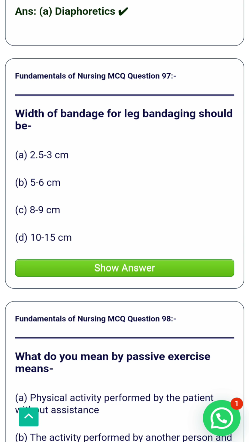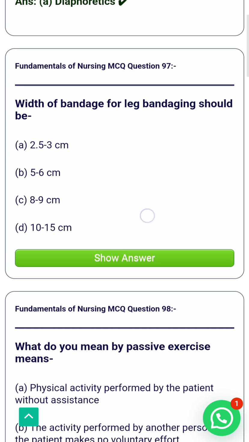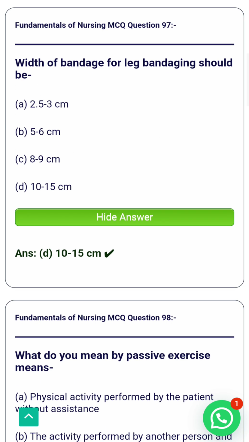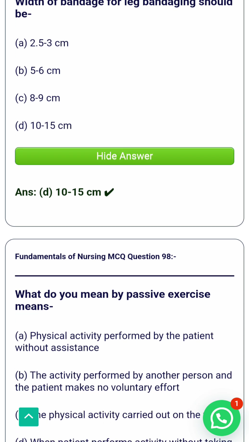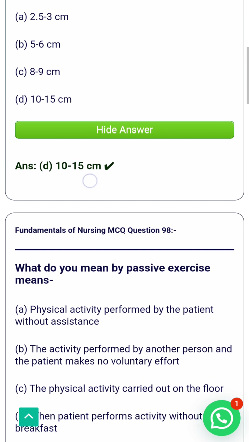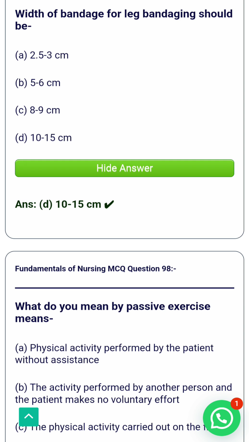Next question. Width of bandage for leg bandaging should be A, 2.5 to 3 centimeter, B, 5 to 6 centimeter, C, 8 to 9 centimeter, D, 10 to 15 centimeter. The correct answer is option D, 10 to 15 centimeter. For leg bandaging, a wider bandage is used to provide adequate support and coverage for the larger surface area of the legs. That's why D is the correct answer. We use a 10 to 15 centimeter bandage.